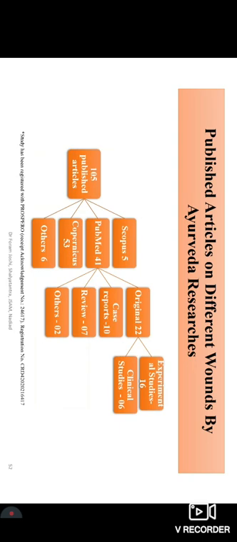There are 105 and more articles now, because this data was extracted in November of 2020. So right now there may be an increase in this data. There were 5 Scopus articles, 41 PubMed articles, 53 articles in Copernicus indexed journals, and others were 6. And you can appreciate that 16 experimental studies and 6 clinical studies were documented in PubMed, which is very less compared to what is being documented all around the world.